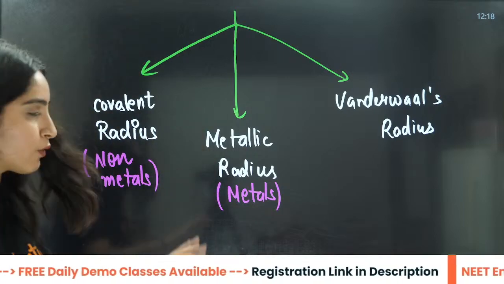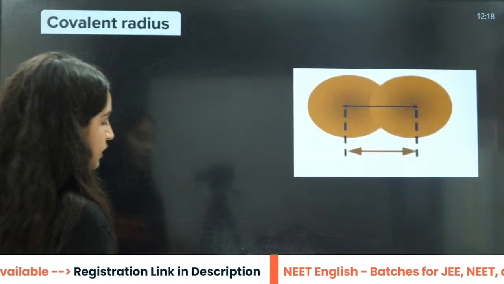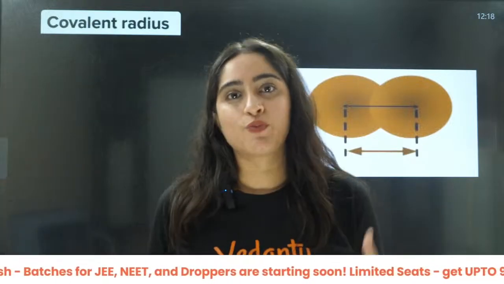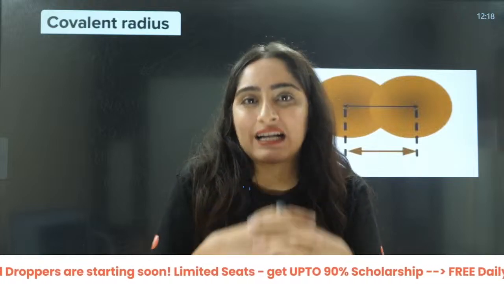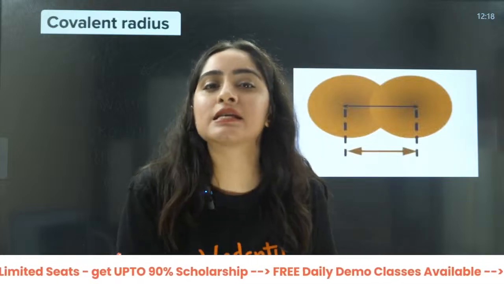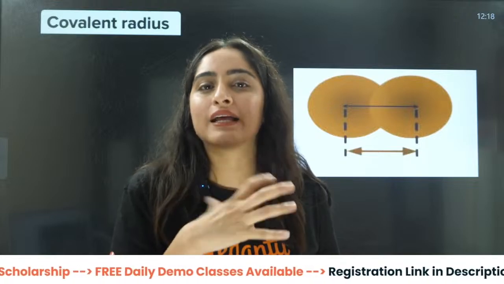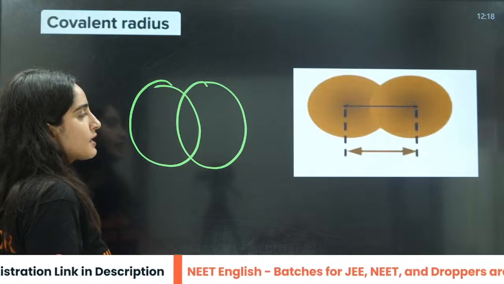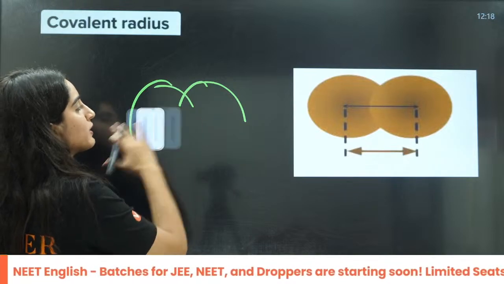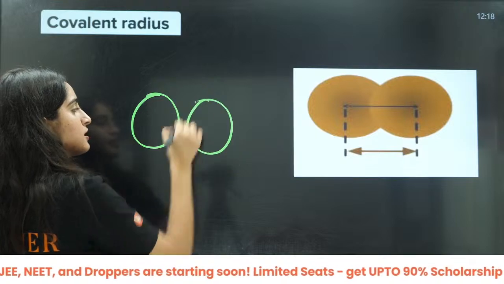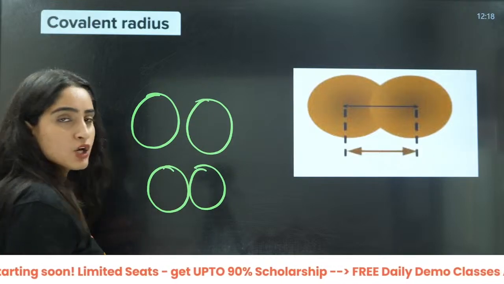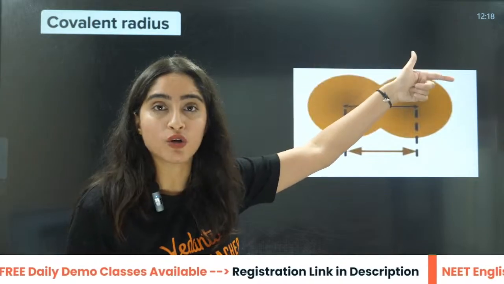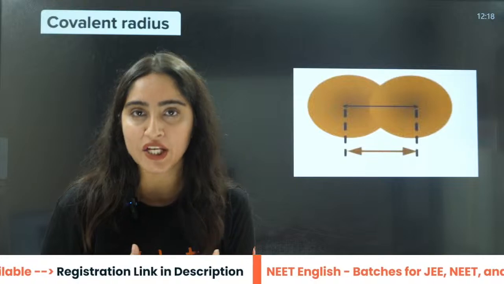Now, in depth, we are going to talk about all these 3 things. First is covalent radius. Covalent radius is when there is a bond between two atoms, like they are sharing some electrons. There is a proper bond between these two atoms. When there is no bond, it will be like this, or like this. But in this case, they are sharing the electron, which means they are completely bonded to each other.